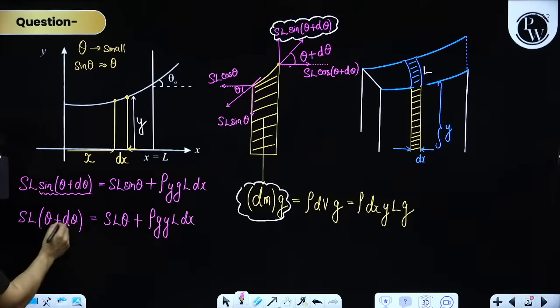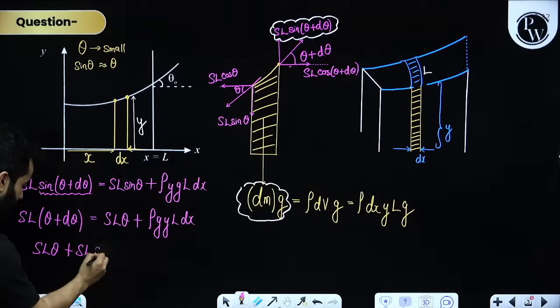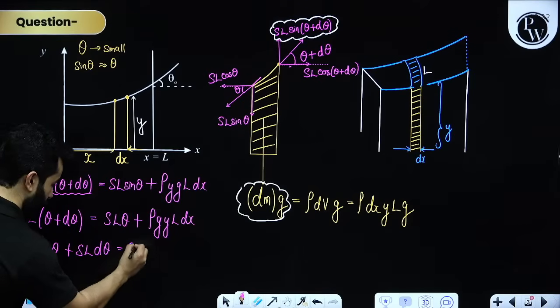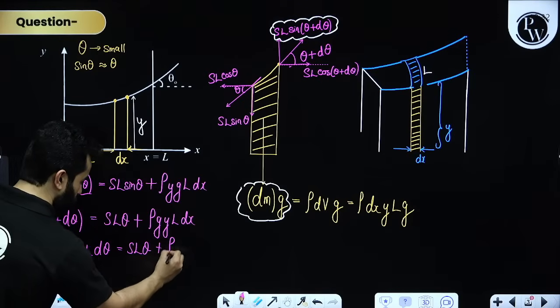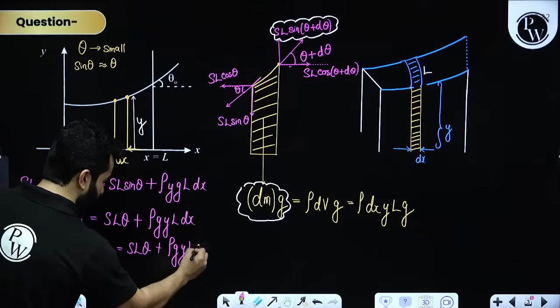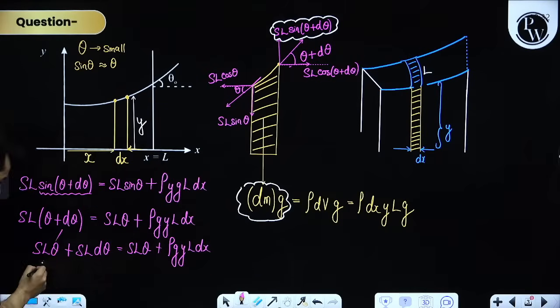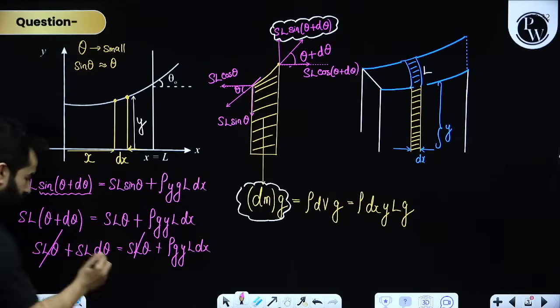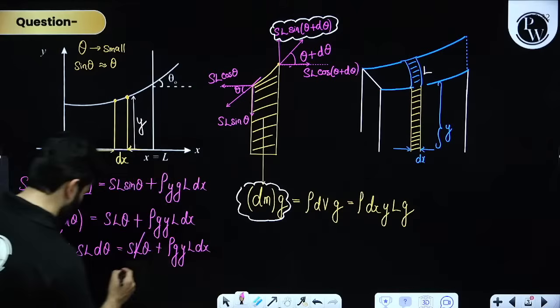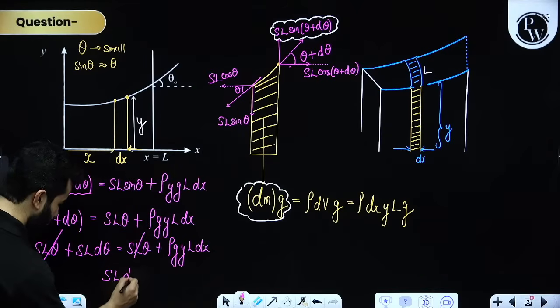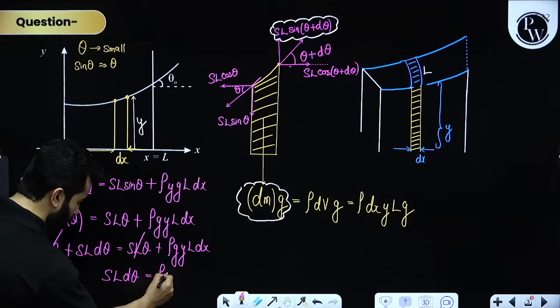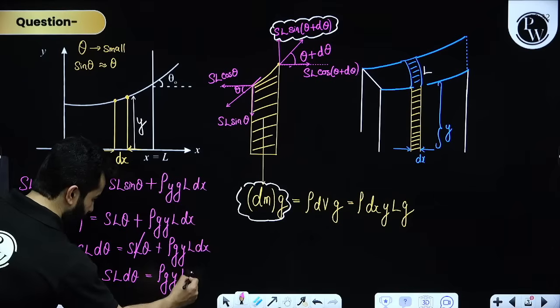My dear friends, if I multiply this, it will become SL theta, this will become SL d theta is equal to SL theta plus rho g y L into dx. SL theta and SL theta will get cancelled out. Finally, I'll get my answer as SL d theta is equal to rho g y L into dx.